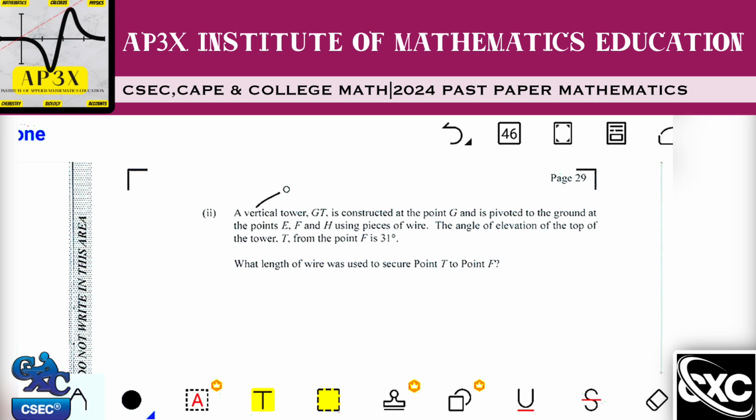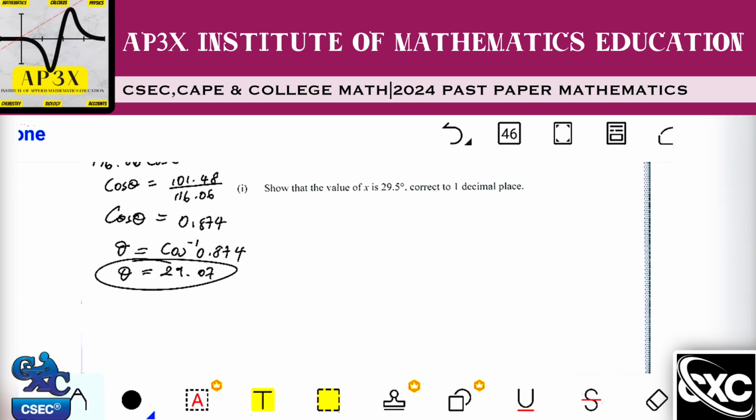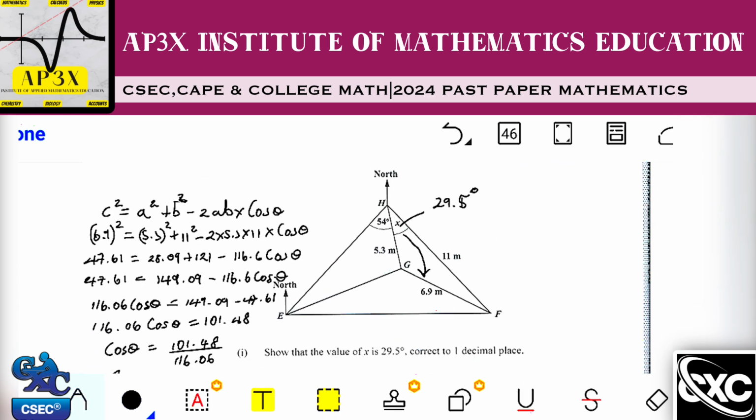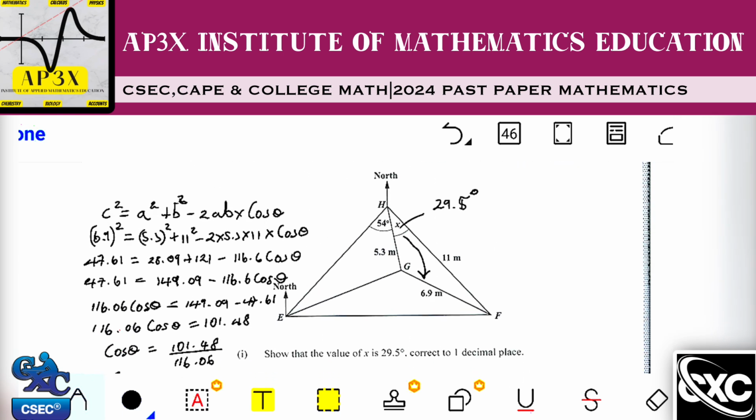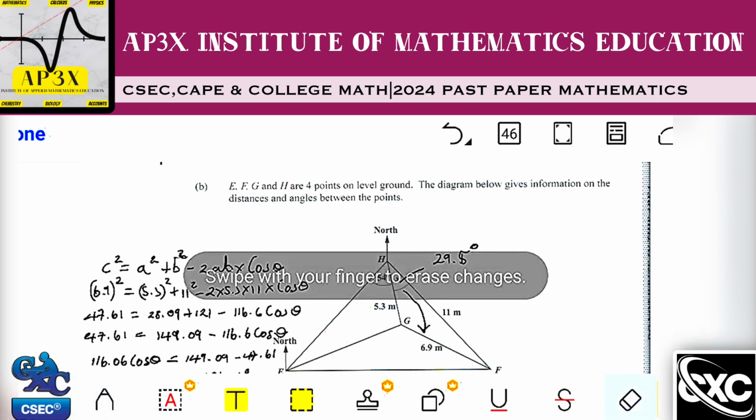Normally when you see that word vertical, you know right away that a 90-degree angle is going to be involved. So a vertical tower, GT, is constructed at the point G and is pivoted to the ground at the points E, F, and H using pieces of wires. Let's just look at that first of all. It says that a vertical tower GT is constructed at the point G. So right away, I'm looking at a vertical tower that has been constructed from the point G.